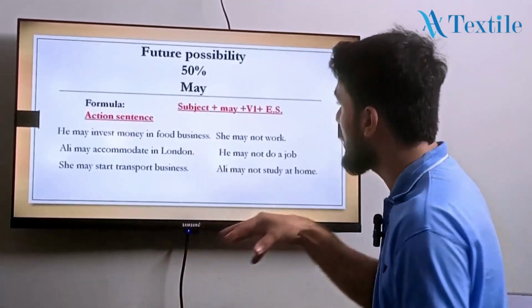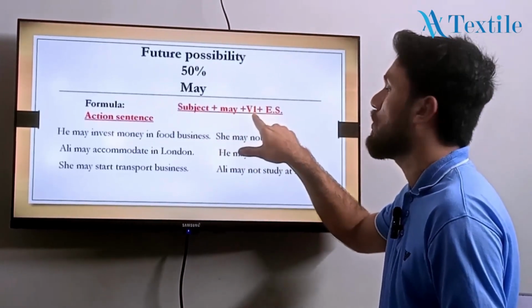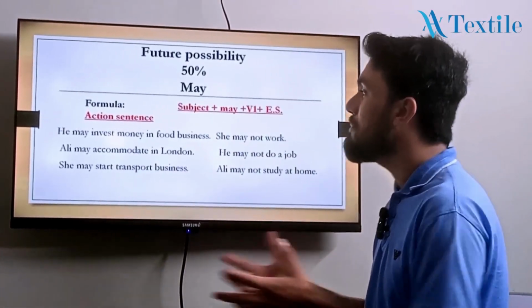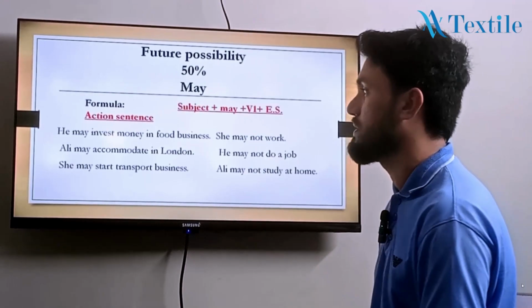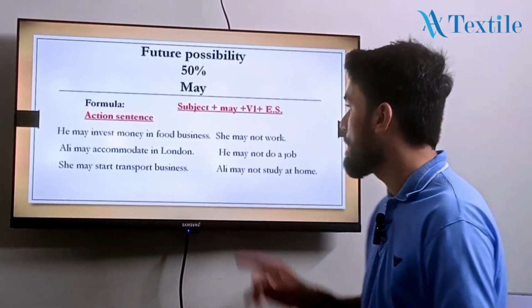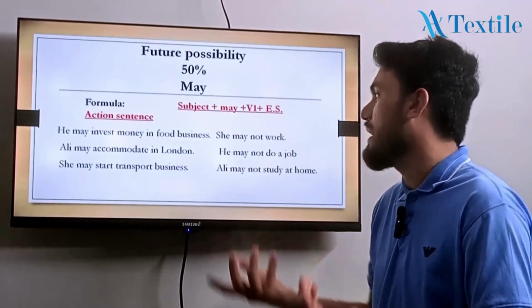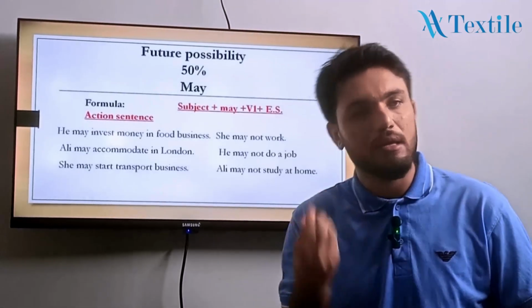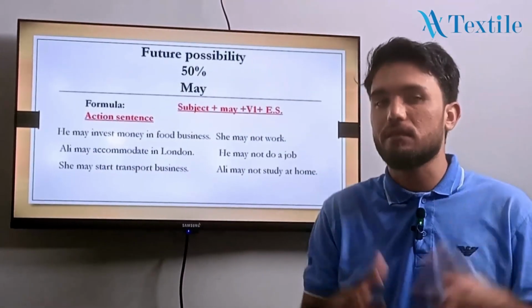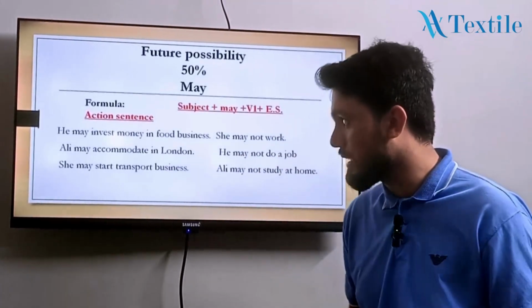Okay. So how can you say it? The formula of it is subject plus may, then verb first form. After that extra sentence, like he may invest money in food business. वो शायद food business में पैसा invest करेगा. शायद की बात हो रही है, I'm telling you. She may not work. वो शायद काम नहीं करती. Ali may accommodate in London. Ali शायद लंदन में रहता है. He may not do a job. वो शायद जॉब नहीं करता.